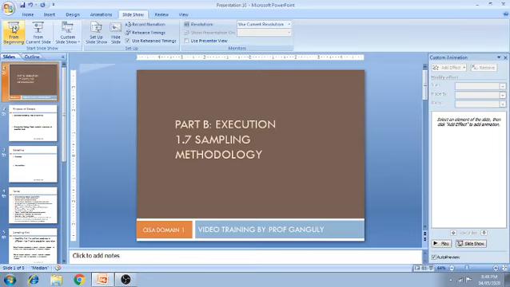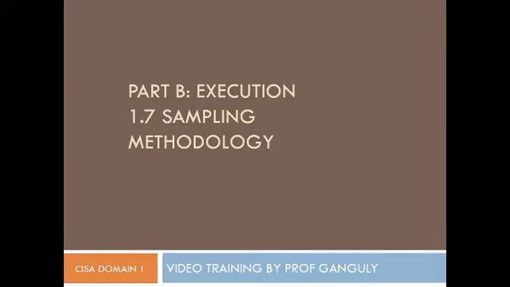So today we're going to see sampling methodology. We will see what exactly sampling methodology is. Whenever an auditor starts auditing a system, he or she cannot take every person or every piece of a population. It's not possible. So a sampling has to be done, but it has to be very scientific in its approach. We are going to see how a sampling methodology should be planned during the course of the audit.